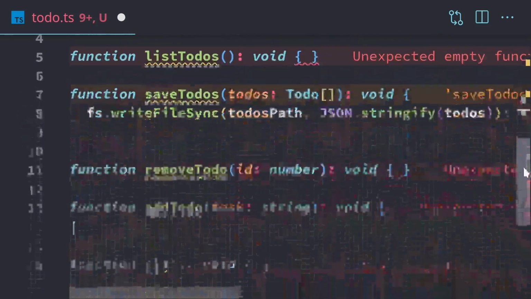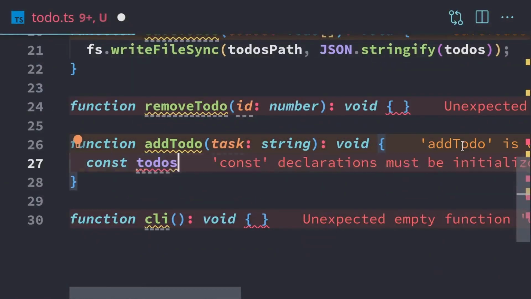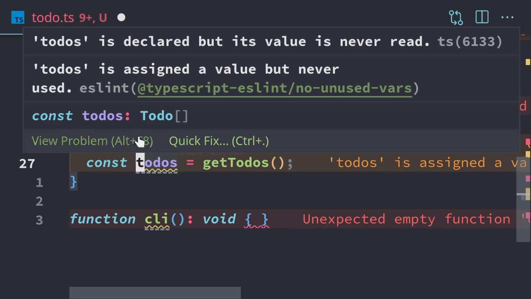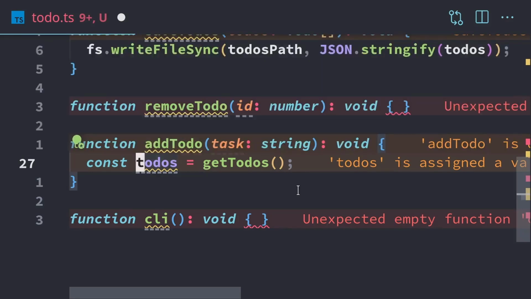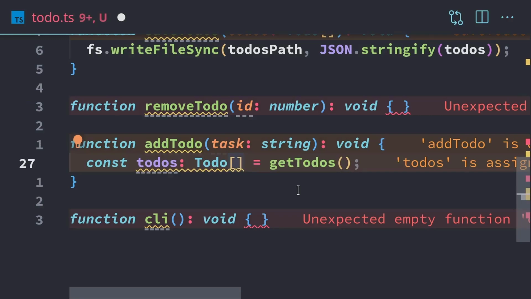Next, we're going to hop back down to our add to-do function. And the first thing we'll do is actually get the to-dos. We'll use our getTodos function we just wrote, and that's going to get our to-dos. So TypeScript does understand that we have an array of to-dos. I'm going to add a type annotation just so we can easily see that it is an array.